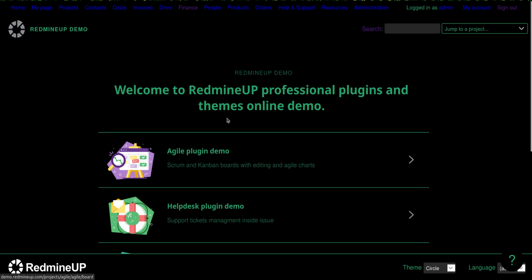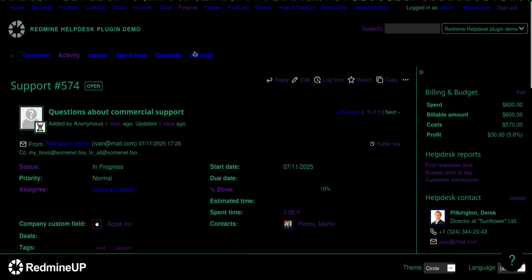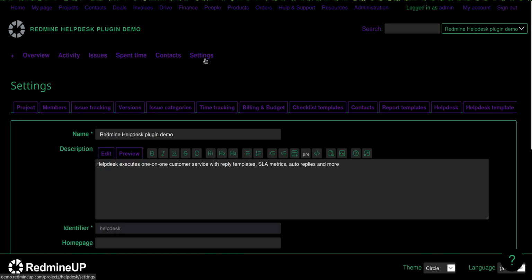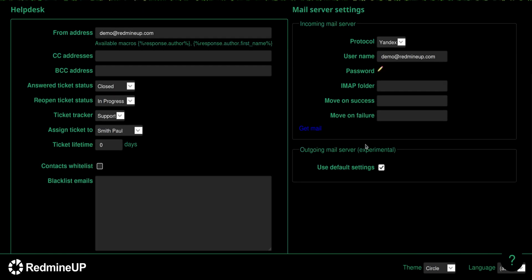For this feature you have to go to your Helpdesk project, then the settings of this project, and then the Helpdesk tab. Here you will find the ticket lifetime. So ticket lifetime in short means the duration of time after which a ticket is auto closed.